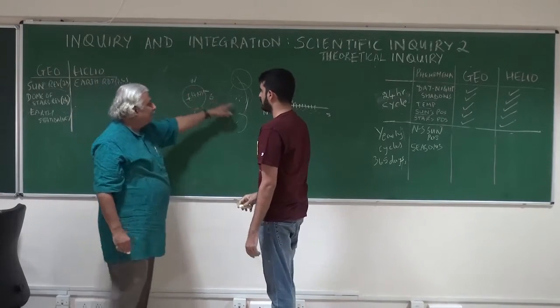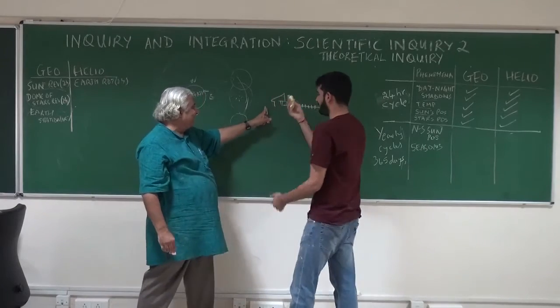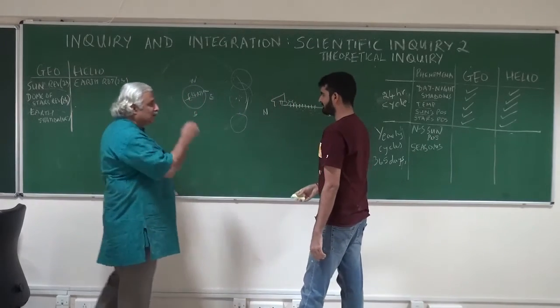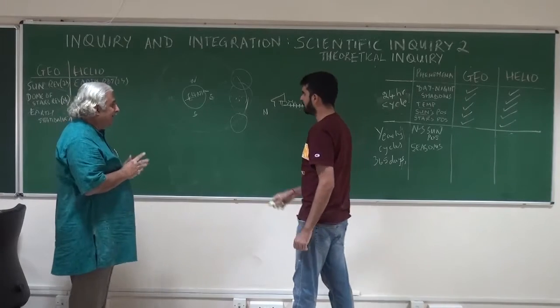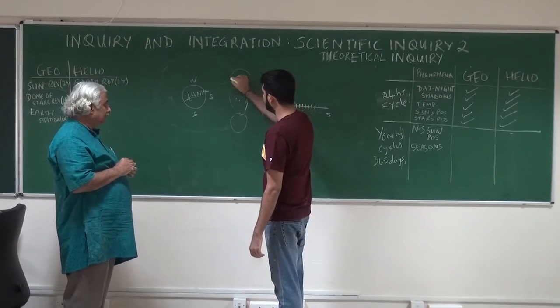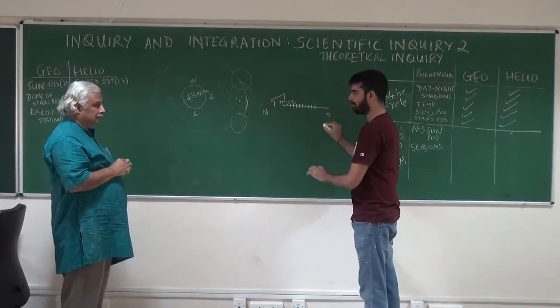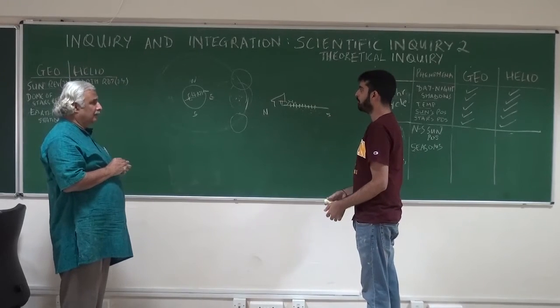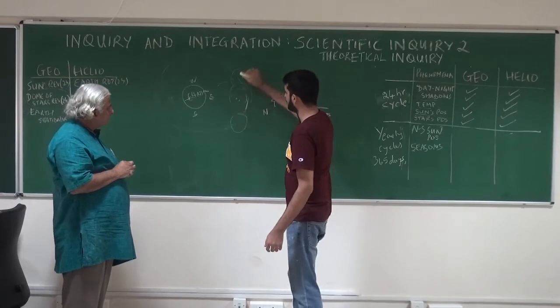Not higher up. You'll see it in the south here, and then you'll see it here. The sun is oscillating between north and south. That will work. So this will result in this. However, this is an oscillation up and down.